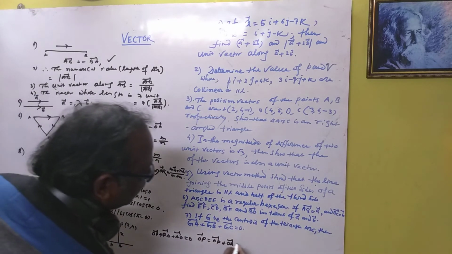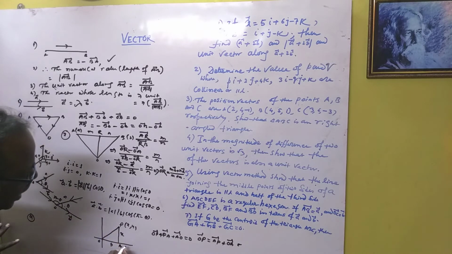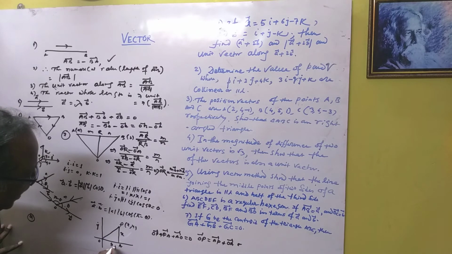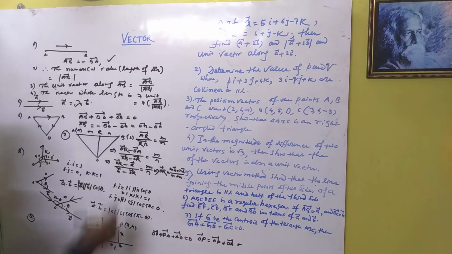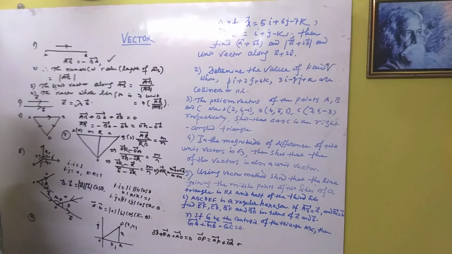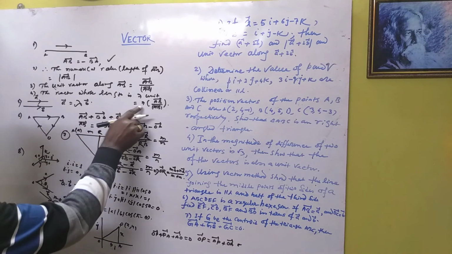This OP vector is related to OA and AP. AP is along the j vector, the unit vector, and this is the i vector. If we want to find a length of 7 units parallel to AB, then we take the unit vector AB by mod of AB, multiplied by 7.